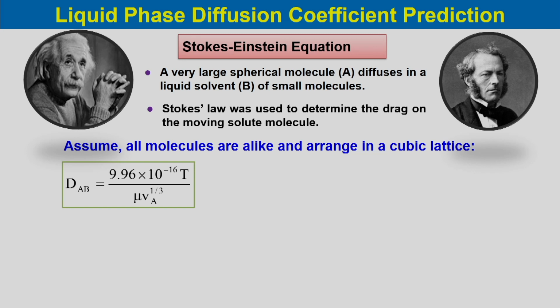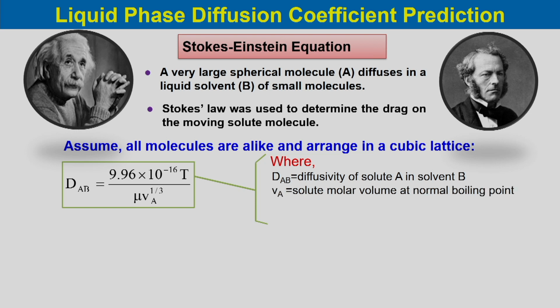The diffusivity DAB is given as 9.96 into 10 to the power minus 16 T divided by mu Va to the power 1/3. Here, DAB is the diffusivity of solute A in solvent B, Va is the solute molar volume at normal boiling point, T is the absolute temperature, and mu is the viscosity of the solution.